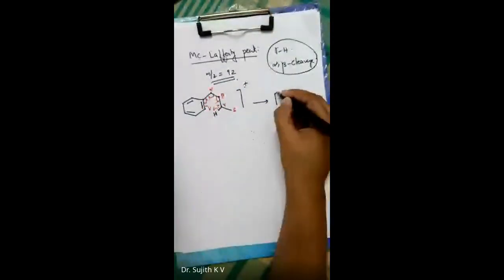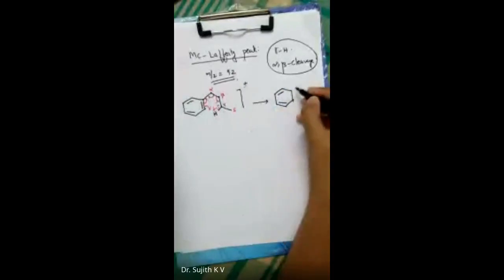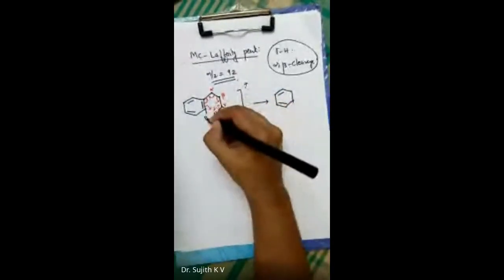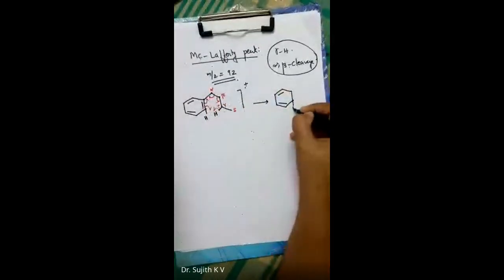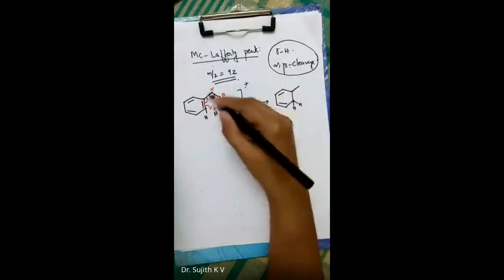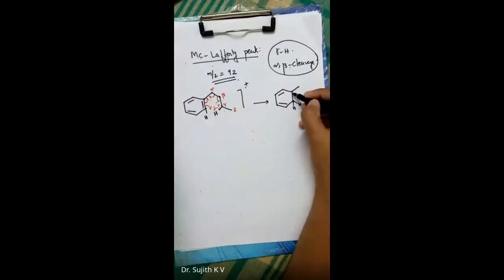and the resultant species obtained is here. There was one hydrogen initially and one more hydrogen got attached. So here you can show like this, and the bond with alpha has become a double bond.